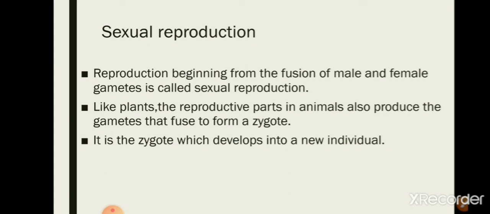That is, the reproductive parts in animals produce gametes which fuse to form a zygote, and this zygote develops into a new individual. This type of reproduction, beginning from the fusion of male and female gametes, is called sexual reproduction.